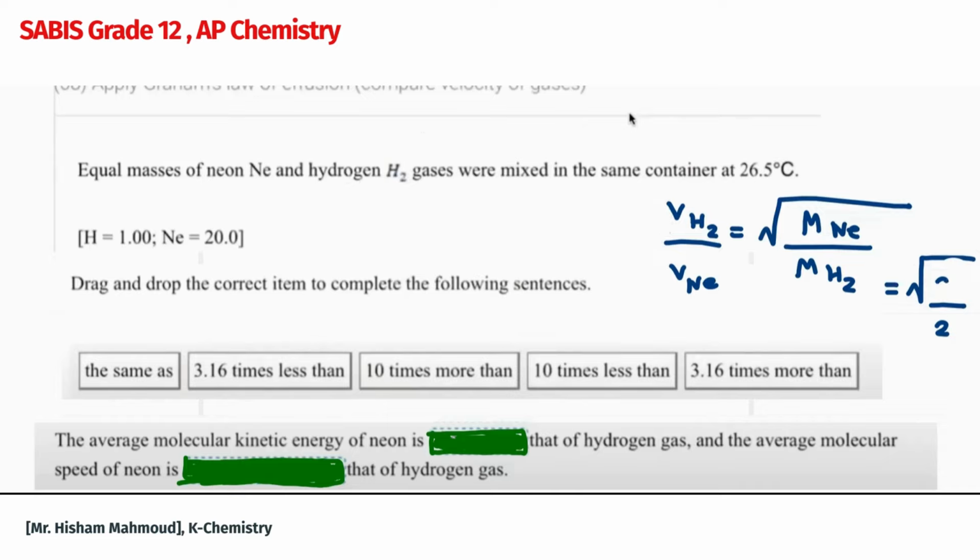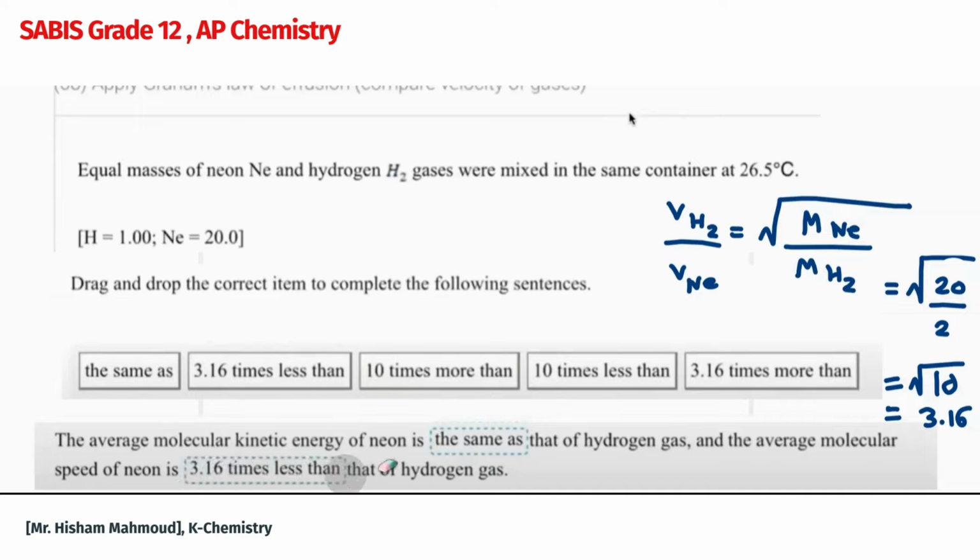So I would say 20 over 2. This means that you need to get the radical of 10, that is equal to 3.16. This means that the hydrogen molecules move about 3.16 times faster since they are smaller than the neon molecules. So the answer is the average kinetic energy of neon is the same as that of hydrogen gas, and the average molecular speed of neon is 3.16 times less than that of hydrogen gas. Remember, neon is heavier, that's why its speed is less than that of hydrogen, which is a lighter gas.